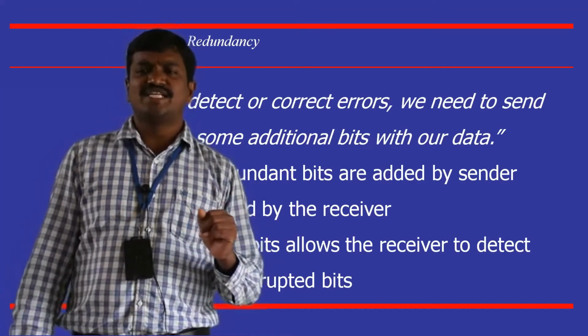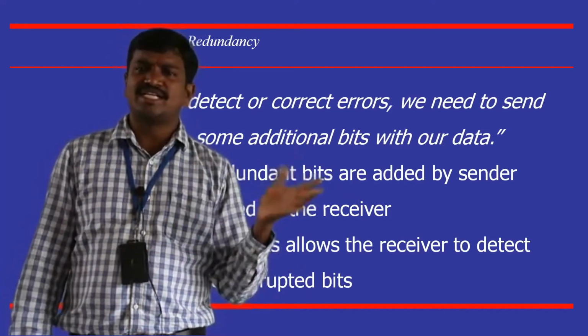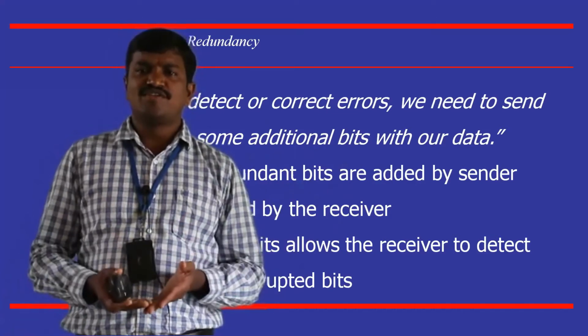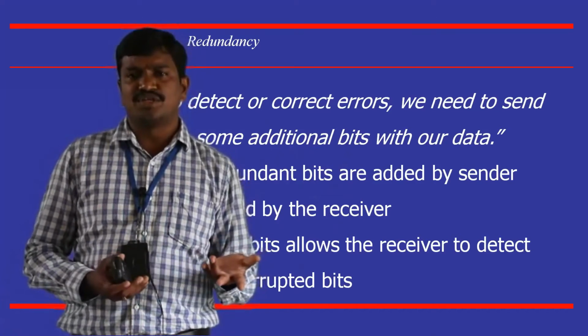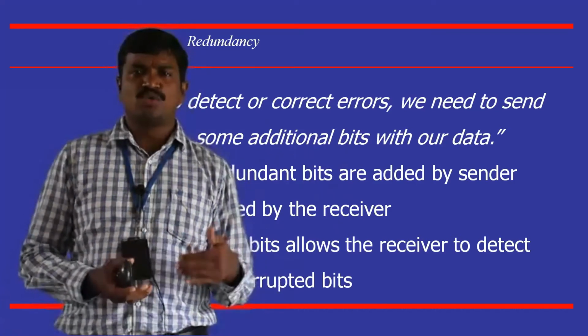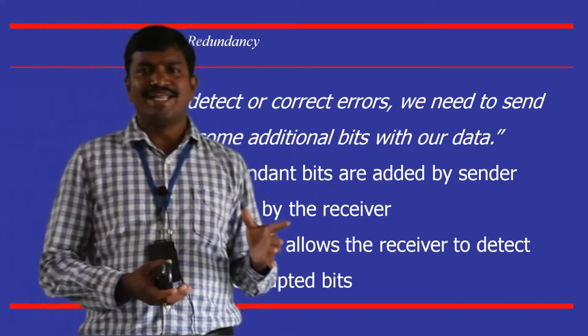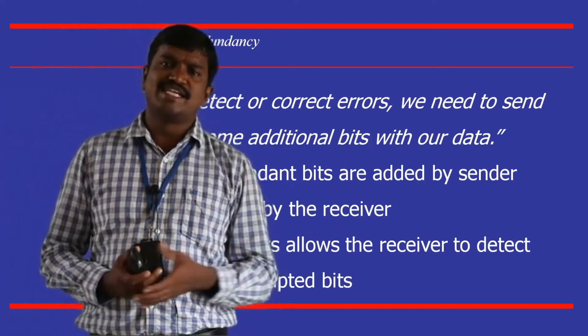Error detection is very simple. Error correction is very tough. Error detection means something is wrong, that's it. If something is wrong, what will the receiver do? The receiver will send an acknowledgement to the sender saying that we want retransmission, because the frame you sent previously is corrupted in the middle. We have analyzed that it is corrupted with the help of these redundancy bits.